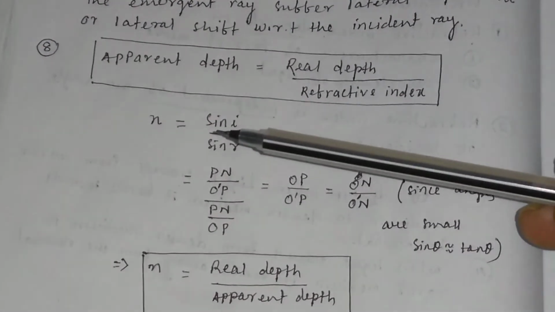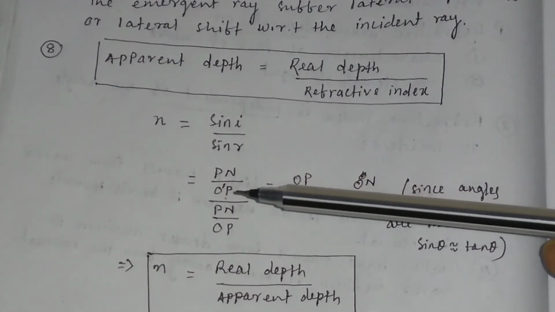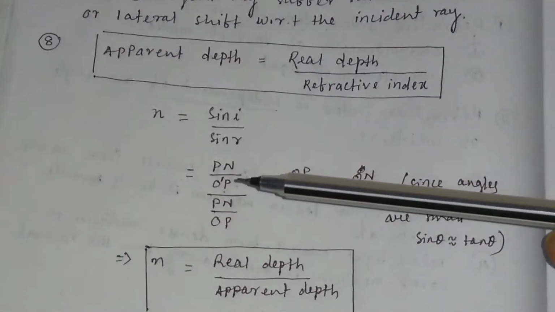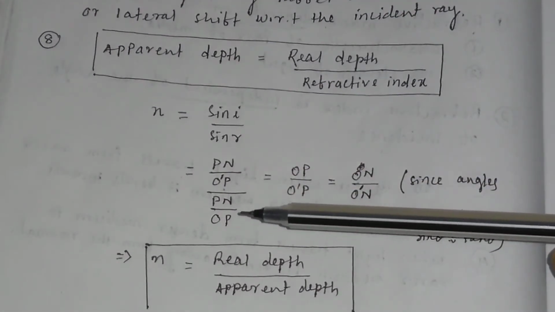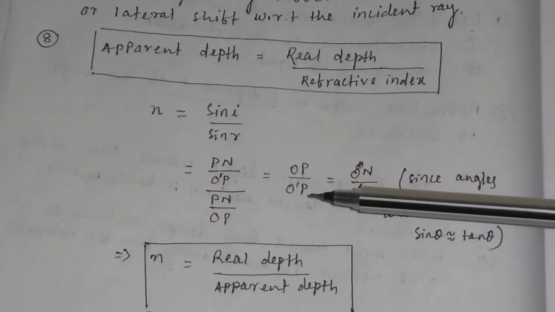So from Snell's law, n is equal to sin I by sin R. Sin I is equal to Pn divided by O dash P, and sin R is equal to Pn divided by OP, and Pn cancels, so it will be equal to OP divided by O dash P.